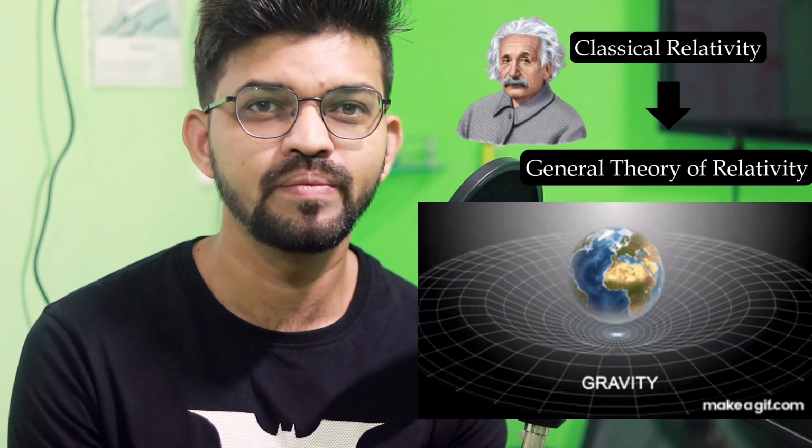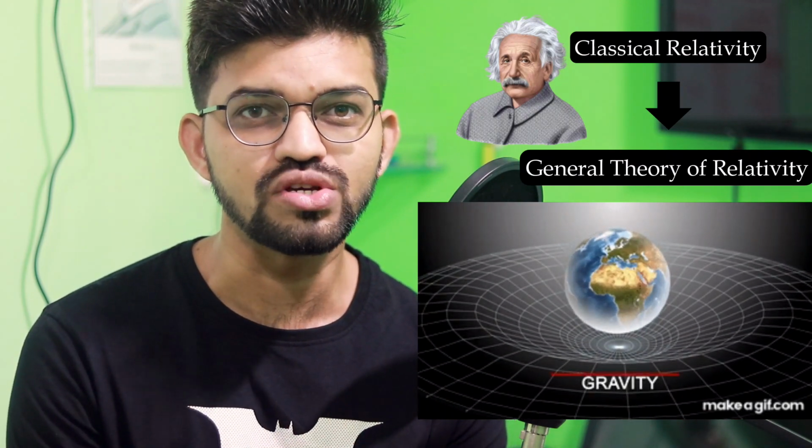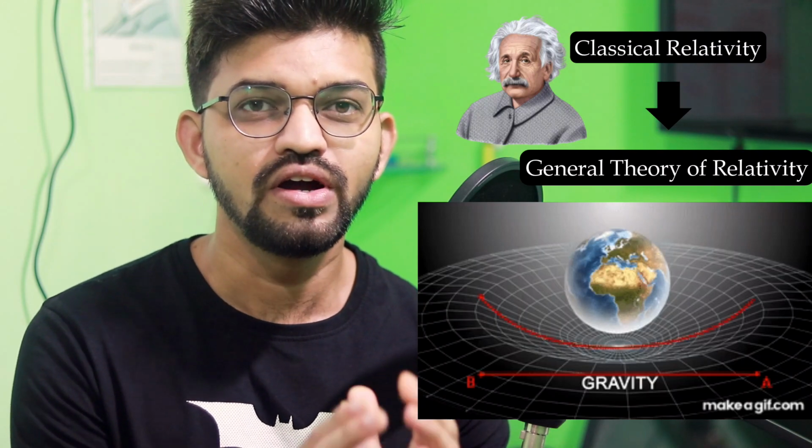So friends, in this particular video we are going to learn about classical relativity. This classical relativity is the stepping stone towards the general theory of relativity, which was postulated by Mr. Albert Einstein during the time span of 1907 to 1915. This general theory of relativity states the relationship between the space-time fabric and gravity. These two forces and their relationship are shown in the general theory of relativity.